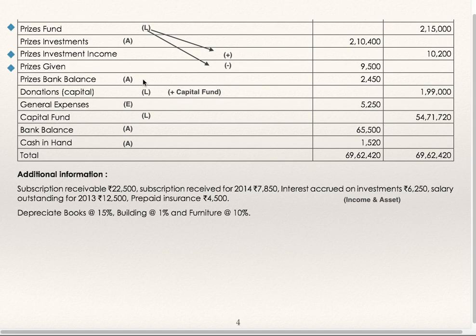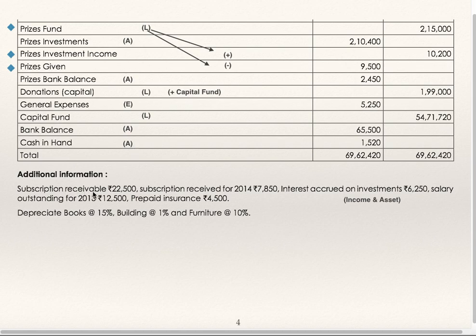Prize bank balance is an asset. Donations are of capital nature, so they are to be added to capital fund. General expenses, expenditure. Capital fund, liabilities. Bank balance, asset. Cash in hand, asset.